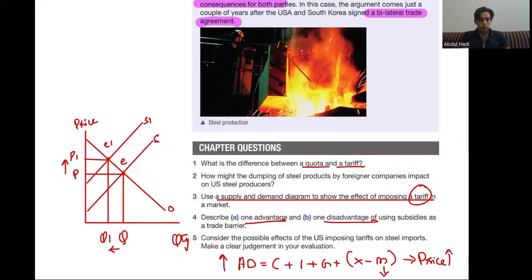So in the end, you need to give your clear judgment, your conclusion, on whether the tariff is beneficial for the economy or not. And you can always go for it. It always depends upon the current economic situation of the country, and if the country is not involved in any sort of trade agreement between the participants. Now this is how you will start your conclusion.